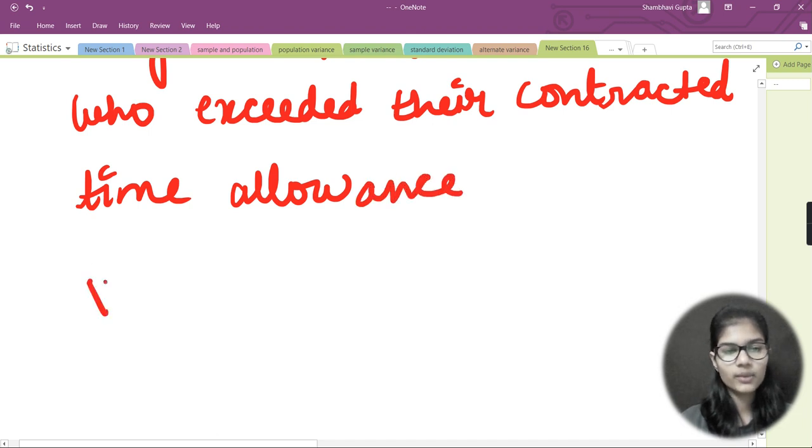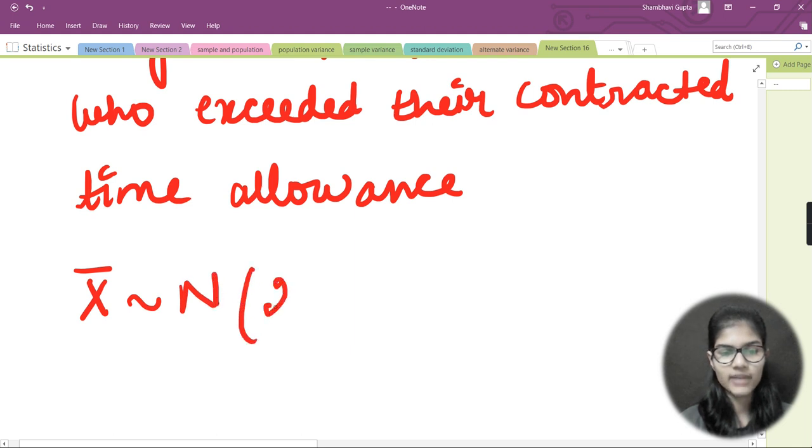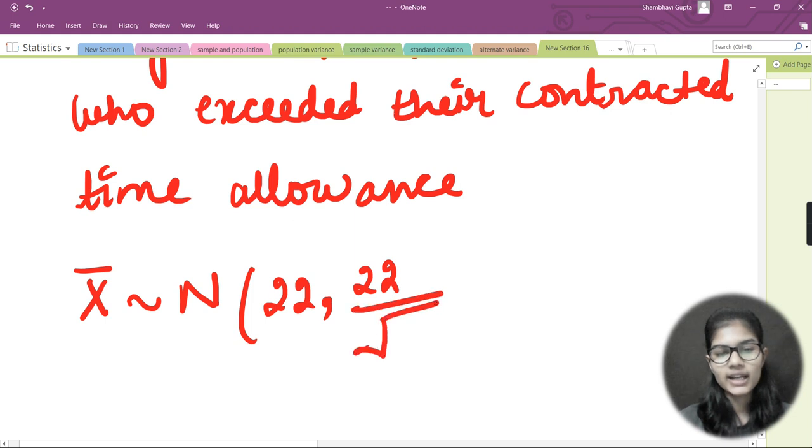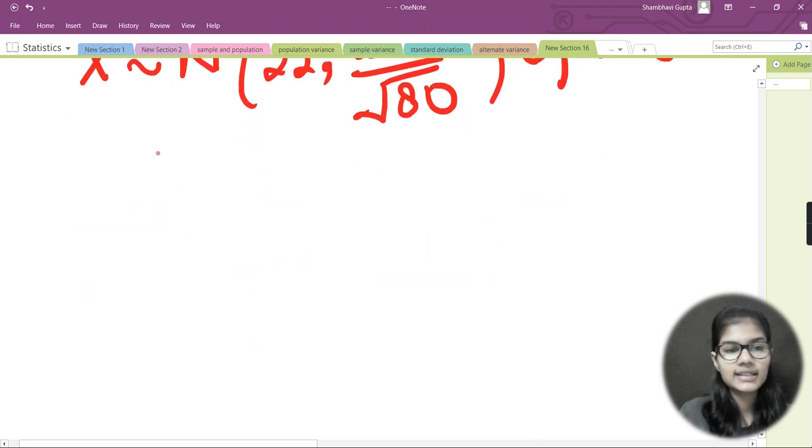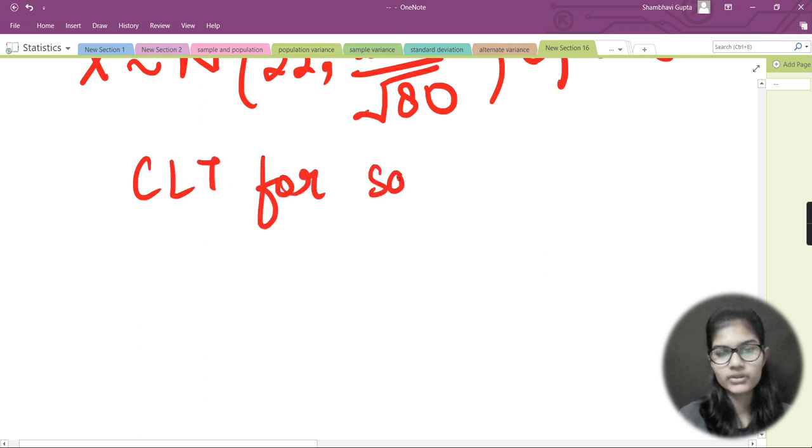So from that we can say x bar is approximately normal, N in brackets 22 comma 22 divided by the square root of 80, right? And we can say this by the CLT, the central limit theorem for sample means.